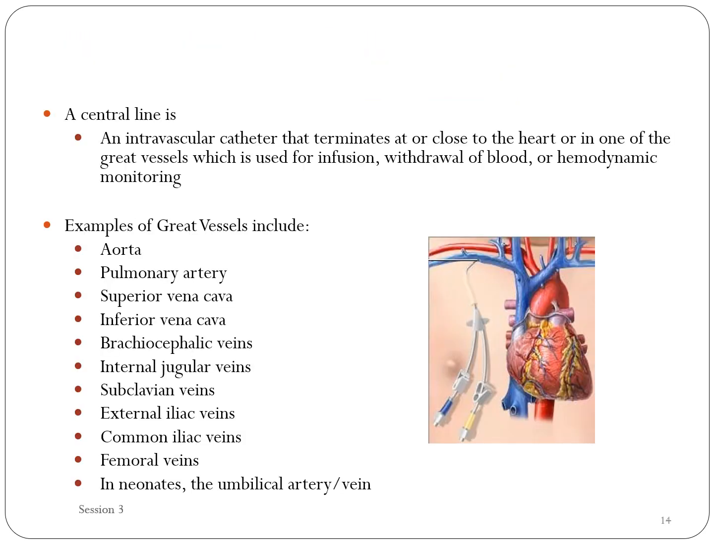What is the central line? It's a catheter which is intravascular and terminates at or close to the heart or in one of the great vessels, which is used for infusion or withdrawal of blood or hemodynamic monitoring. Example: aorta, superior and inferior vena cava, pulmonary artery, external iliac vein, common iliac vein, and others.